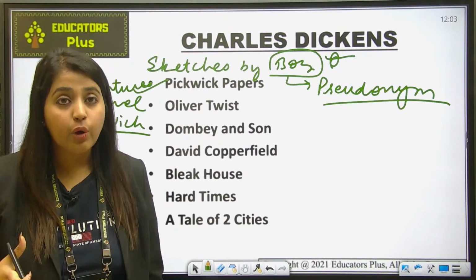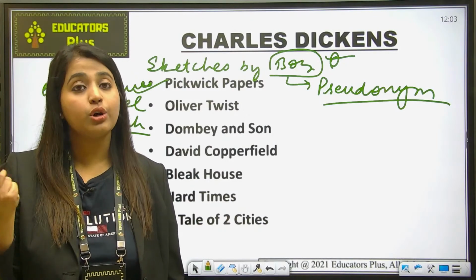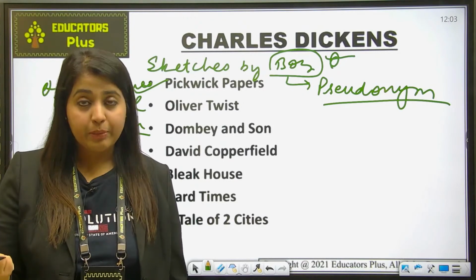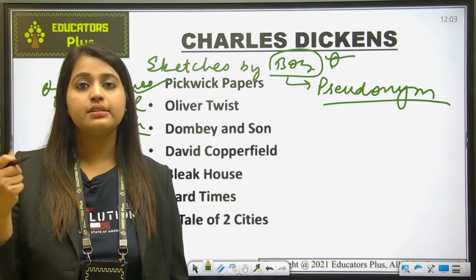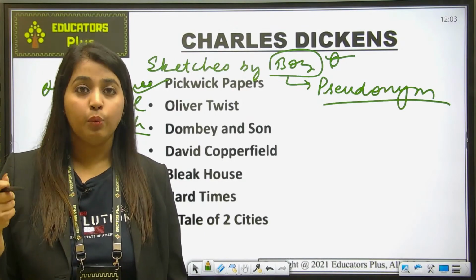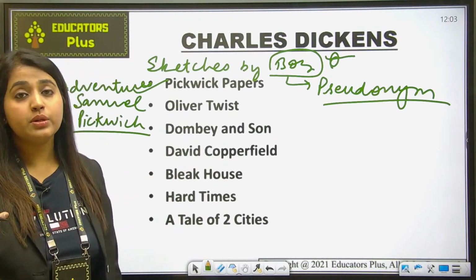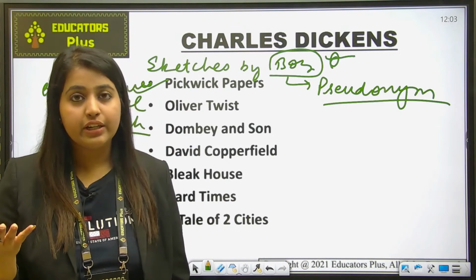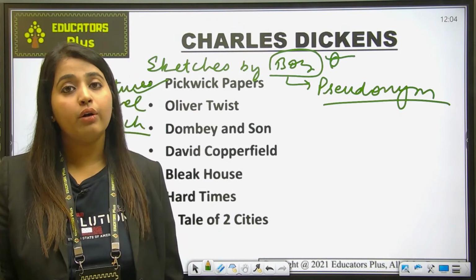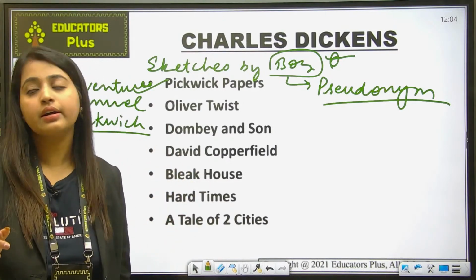Basically it recounts the story of the president of the Pickwick Club, Samuel Pickwick, and his journey to the countryside. All these things have been portrayed in this work. Okay, so the main character, Samuel Pickwick, is basically a kind and wealthy gentleman, and is the founder of this club, the Pickwick Club.